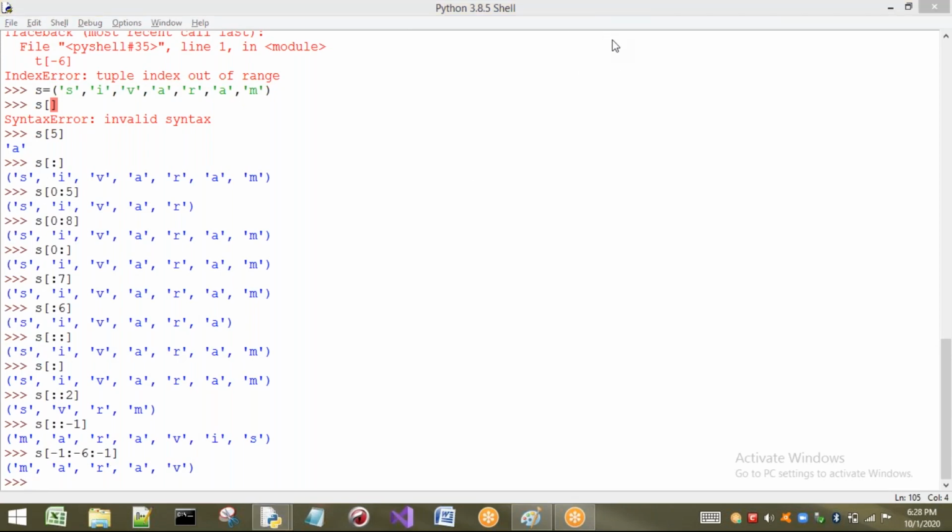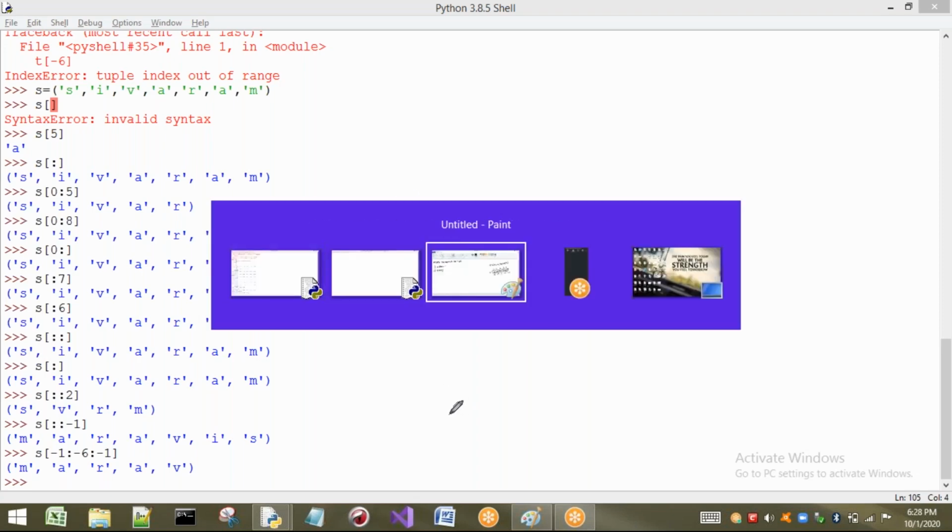Let us see what happens here. Here what I have stored in a tuple, sorry, I will draw it here. We have in the tuple S, I, V. Sorry, I will take it in Paint.